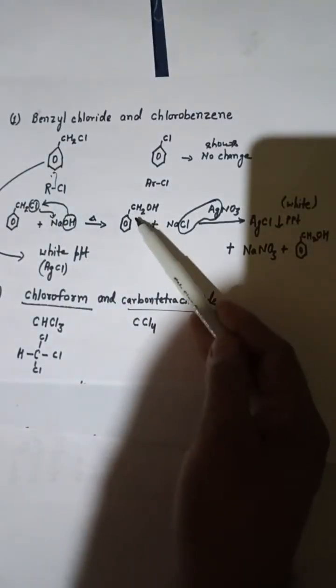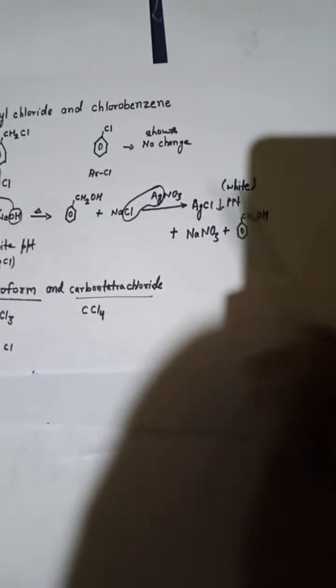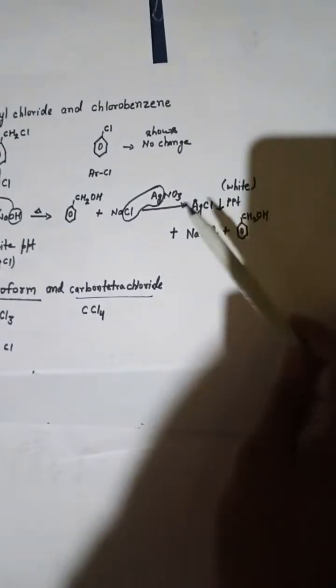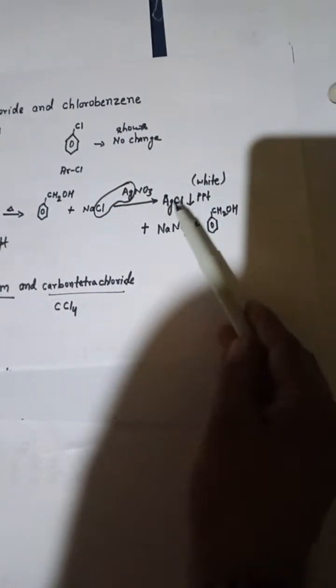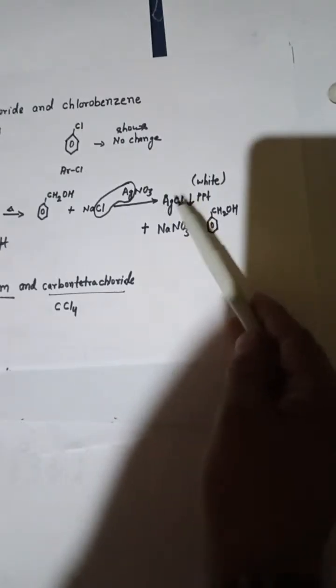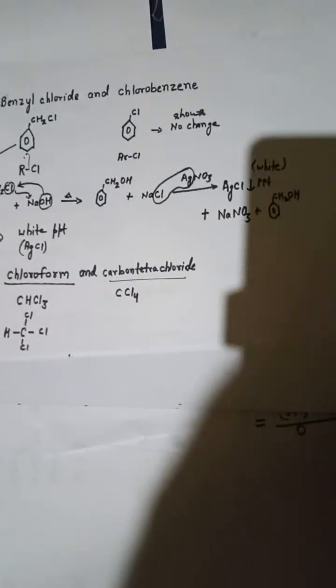So here we have alcohol, and this is further reacted with silver nitrate. You can see over here silver nitrate, so it will form silver chloride, that is white in color, a white precipitate will form, and sodium nitrate, and here you have benzyl alcohol. So this is about benzyl chloride.